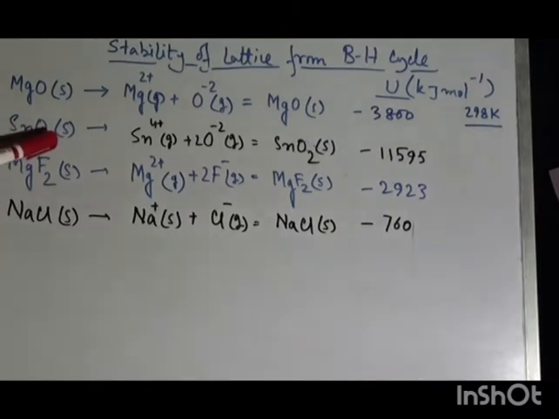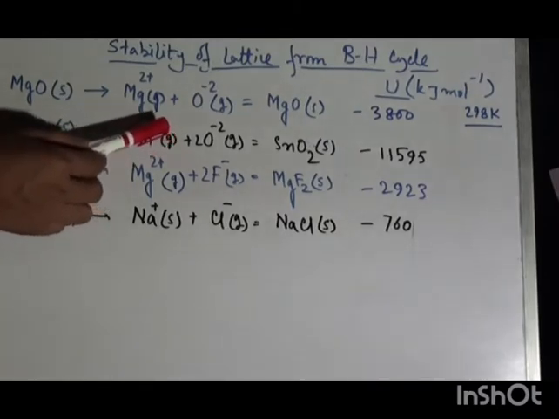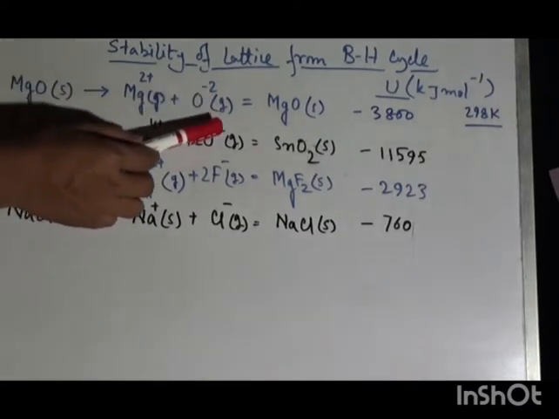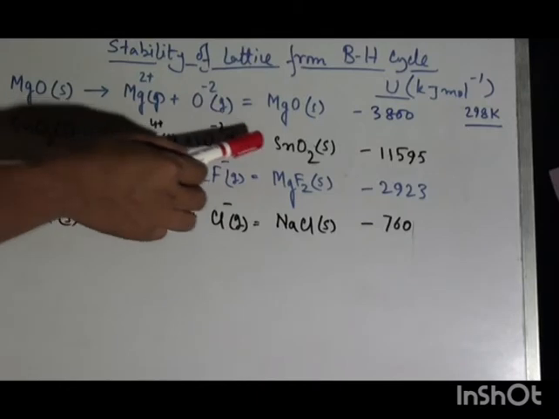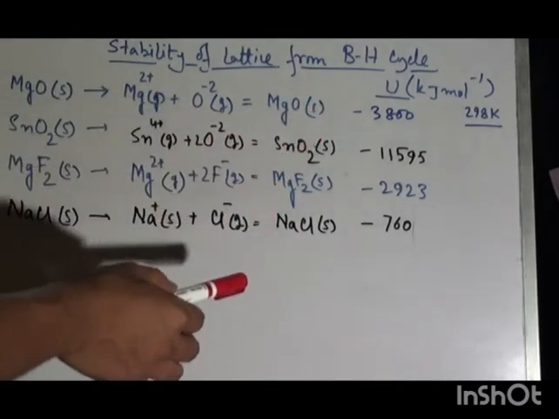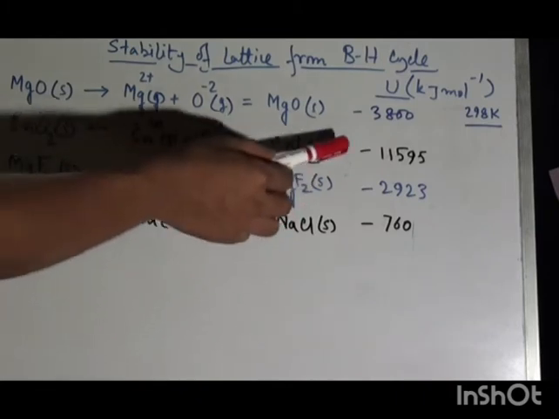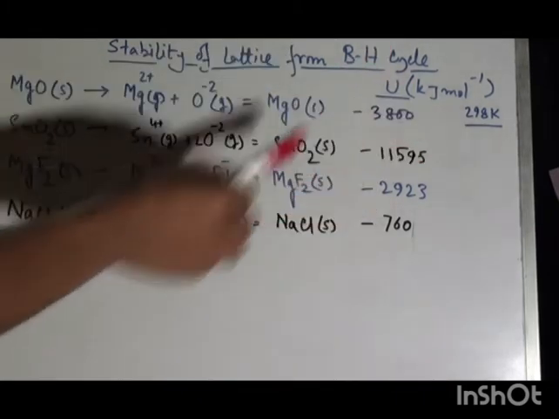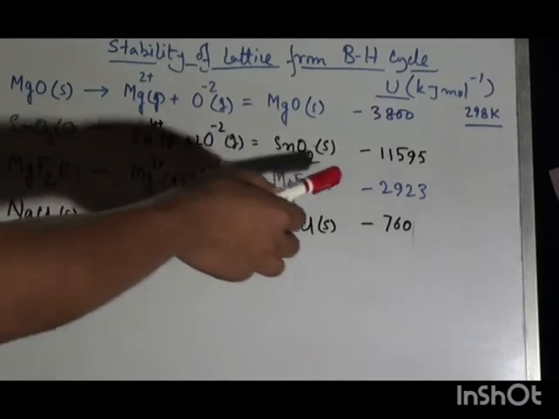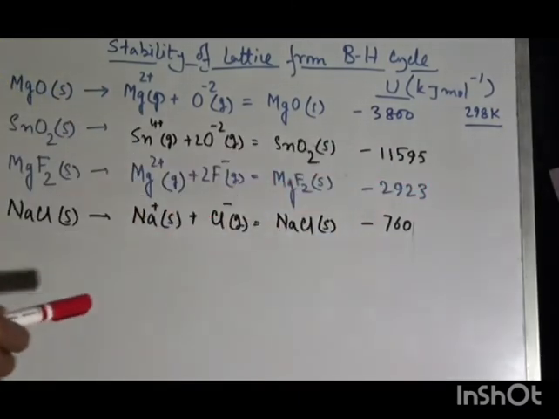For tin oxide, here also tin 4 plus gaseous ion combined with 2 oxide gaseous ions to produce SnO2 solid, whose lattice enthalpy is minus 11595 kJ mole inverse. As well as for magnesium fluoride, it is also minus 2923 kJ mole inverse.